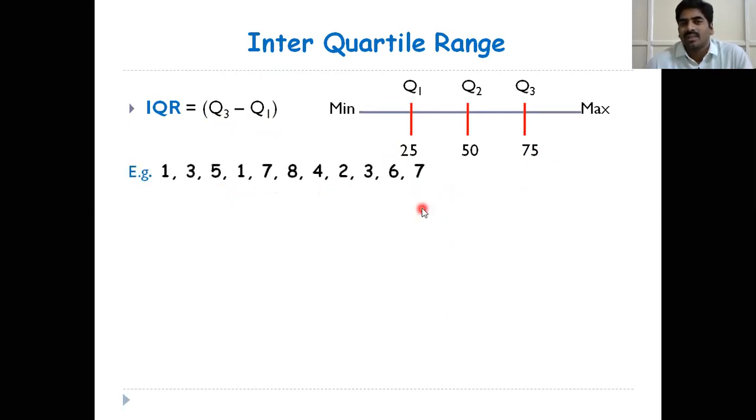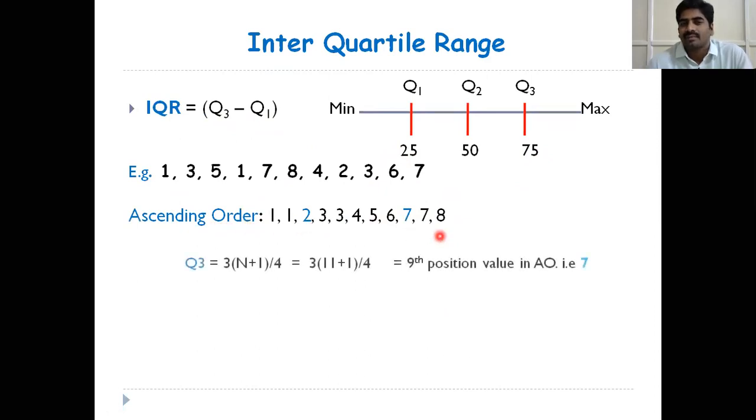See, this is the example, this is the data. What is the first step? First, we have to arrange the data in ascending order. Next, first we calculate Q3. The formula is 3 into n plus 1 by 4. N is the number of observations.